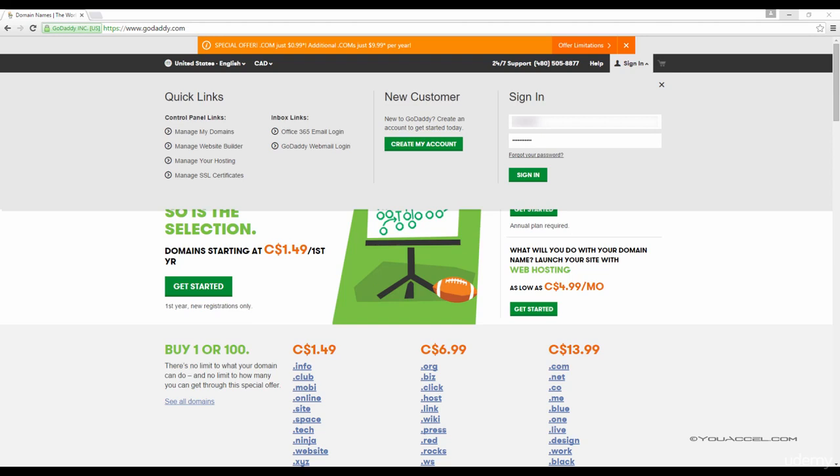By now, you've probably received your confirmation email and activated your account with GoDaddy.com. To administer your domain name, visit the GoDaddy.com website and click the Sign In button. Now enter your username and password and click Sign In again.